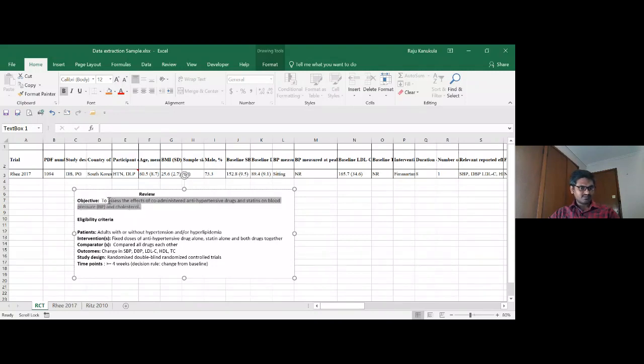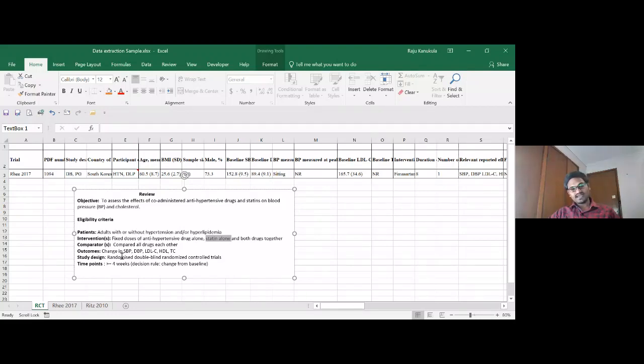So here blood pressure may be SBP or DBP. The eligibility criteria: adults with or without hypertension and or hyperlipidemia. So just now you have seen the patients are with hypertension. They have defined what is hypertension and hyperlipidemia. What is the definition of hyperlipidemia, and interventions are fixed dose combination of antihypertensive agents alone or standard statin alone or both drugs together.